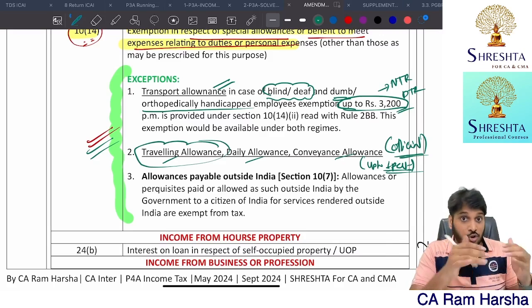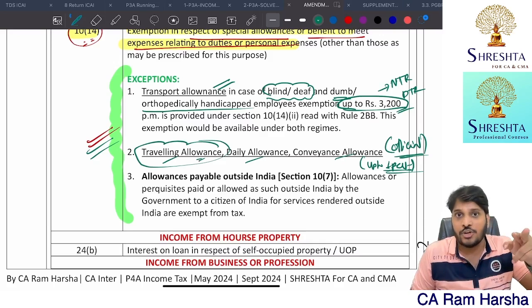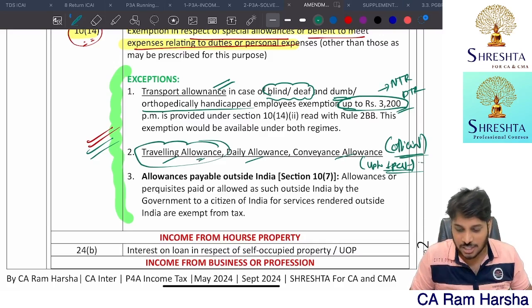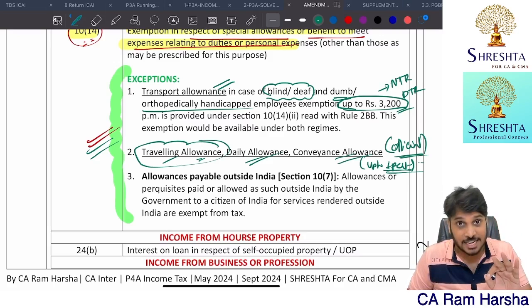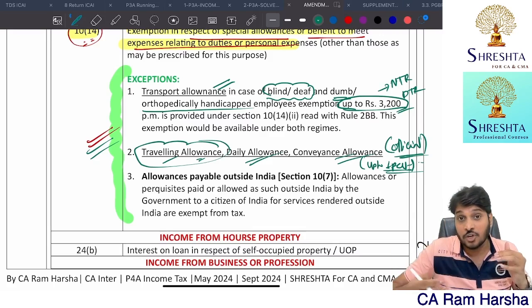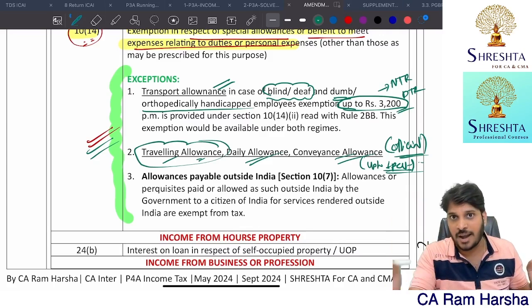So 8,000, can I claim deduction? You can claim. Whatever amount you spent, that much amount you can claim deduction. Daily allowance, conveyance allowance, uniform allowance, all those allowances which are of official nature, you will get deduction. You can claim deduction up to the amount it is spent.